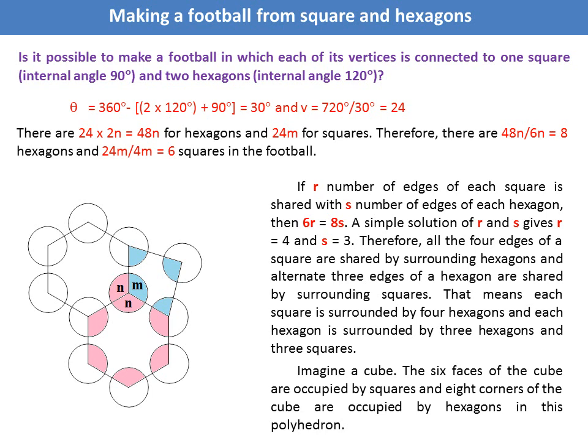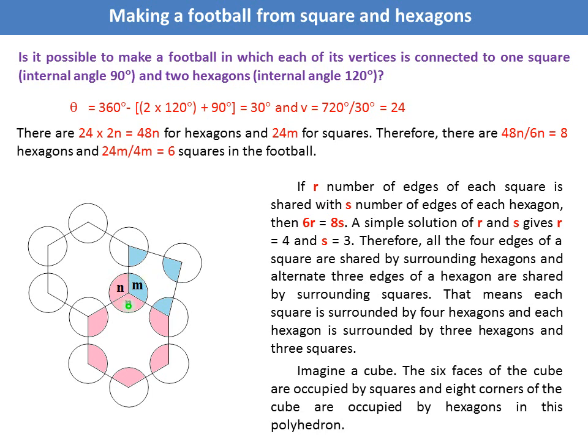In this slide, we want to see whether it is possible to make a football made of hexagons and square, where each vertex is surrounded by 2 hexagons and 1 square. If such thing happens, then theta equal to 360 minus 2 into 120. 120 is the internal angle of hexagon, this and this, and 90 is the internal angle of square, this. Therefore, theta equal to 30. Therefore, V equal to 24. That means if such football is possible to make, then there should be 24 vertices.